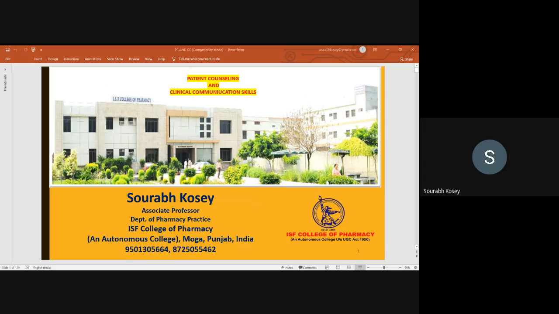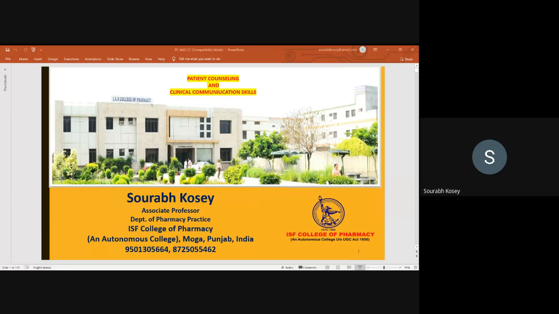When we talk about the World Health Organization, they predicted eight-star pharmacist qualities. A pharmacist should be a leader, decision maker, lifelong learner, researcher, manager, caregiver, teacher, and the last one is the communicator. So we will see the process of a communicator. Communication is a very basic step inside this counseling process.